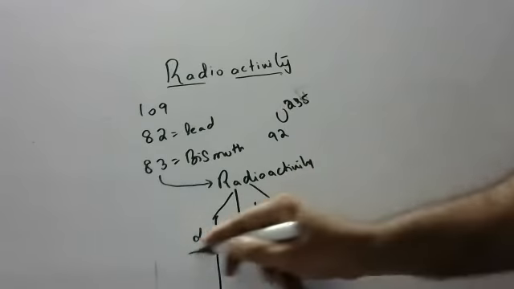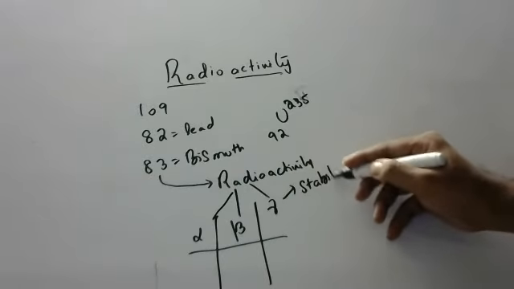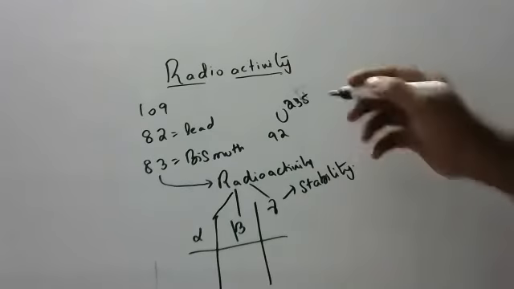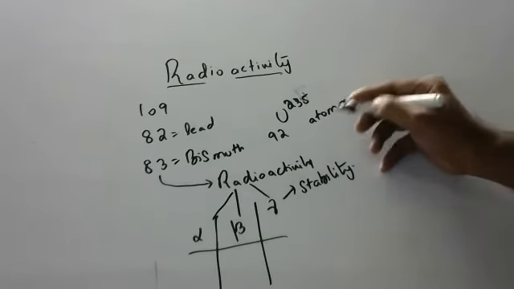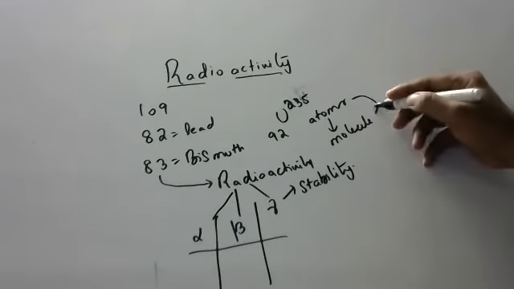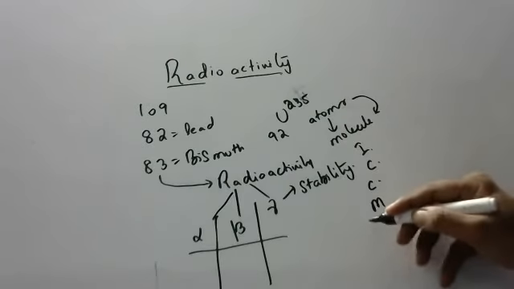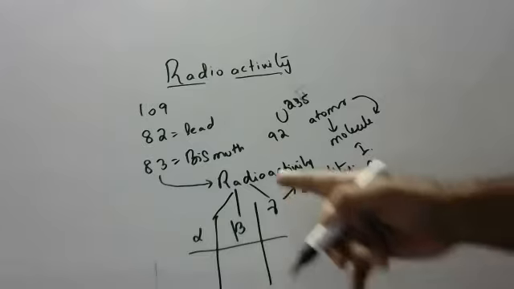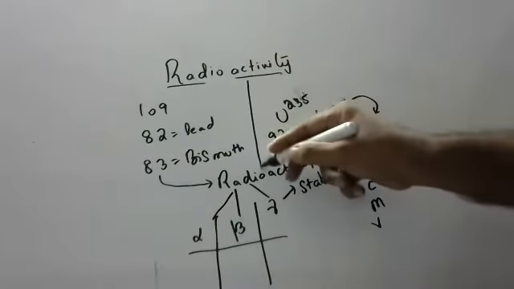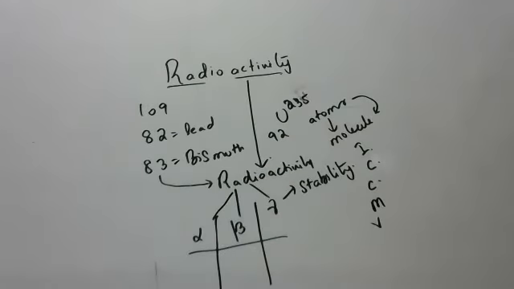What for will they emit alpha, beta, and gamma rays? To attain stability. You understand? Normal elements, atoms, to attain stability, they will form molecules, by ionic bond or covalent bond, coordinate covalent bond, metallic bond, van der Waals bond or some other bond. But elements above atomic number 82, from 83 onwards, continuously emit radioactive rays, alpha, beta, gamma, to attain stability.